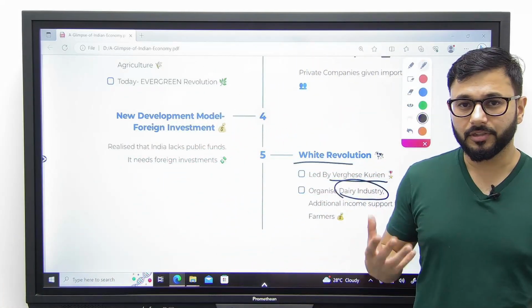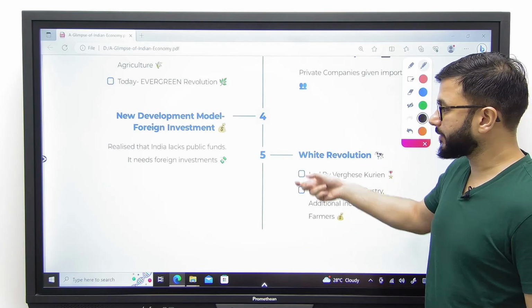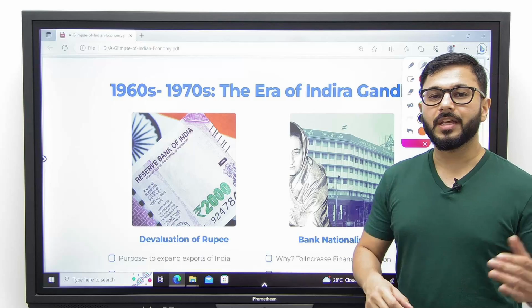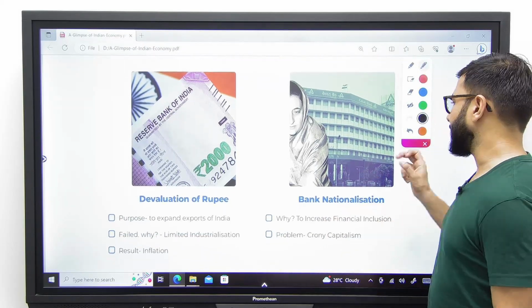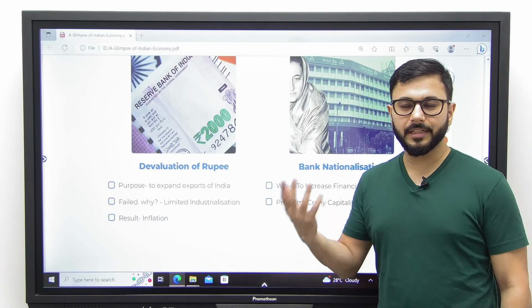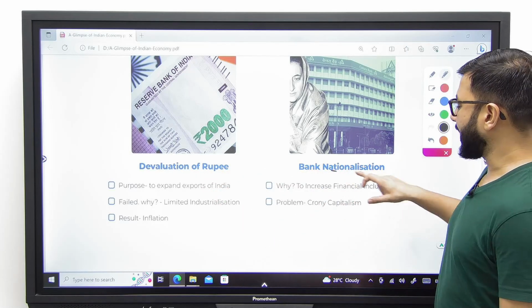And we see Amul all around us as a result of the White Revolution. Let's move forward. These were the major contributions of Lal Bahadur Shastri. In the late 1960s and 70s, the era of Indira Gandhi began, and there were two major contributions. We can call them positive, we can call them negative. Number one, devaluation of the rupee, and number two, bank nationalization.